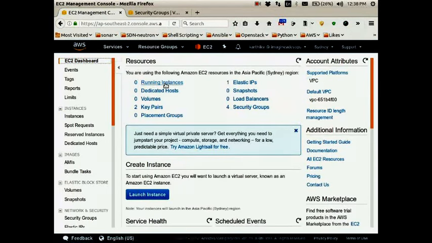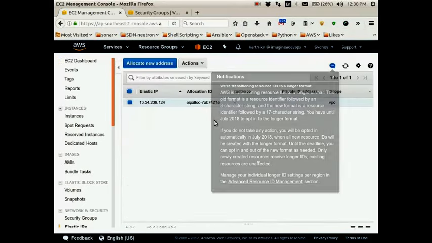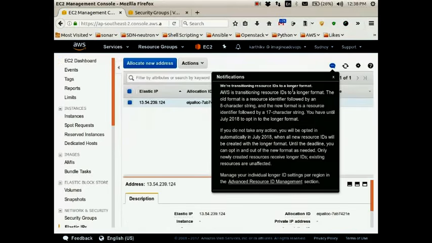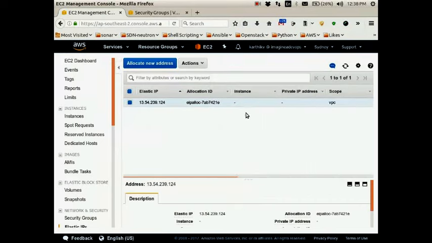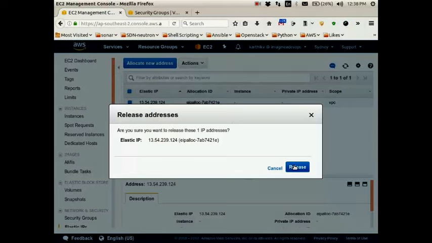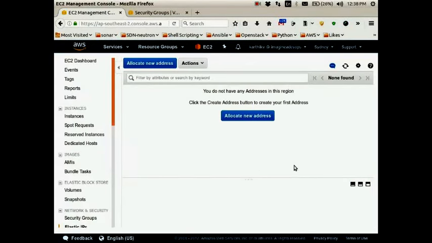There are 0 running instances. One elastic IP address is still present. Why is it still present? It is not attached to anything. Release the IP address, please. So you will be charged for a